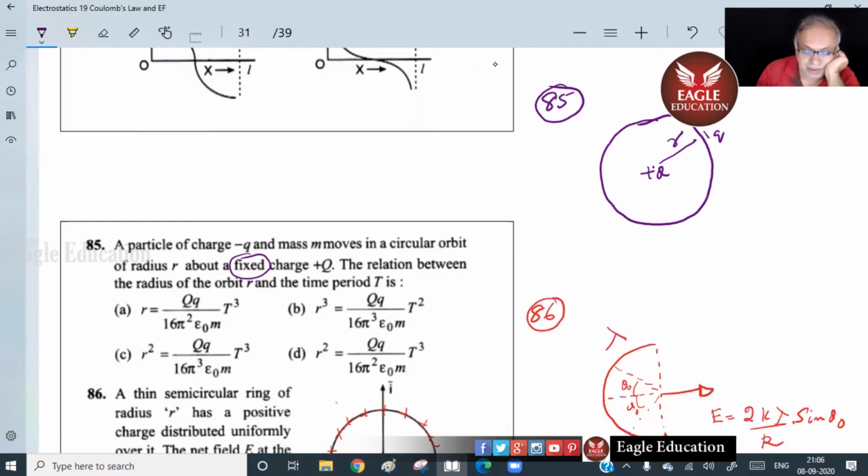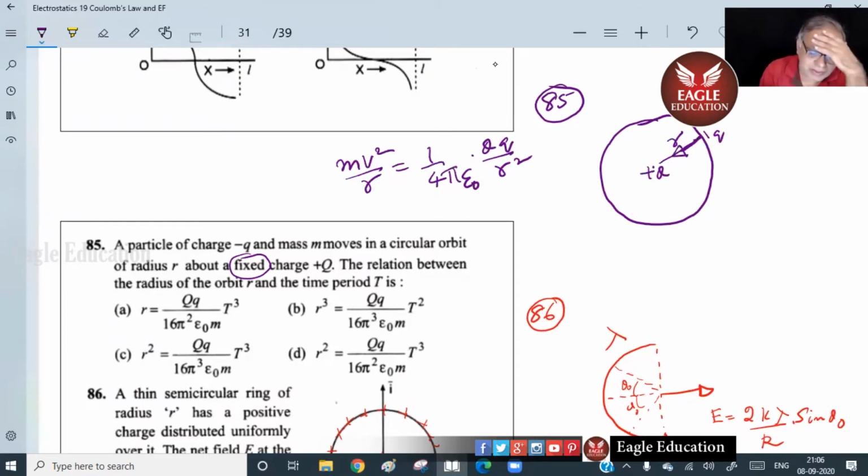Okay. Now look at this. The centripetal force is provided by the electrostatic force. That is m v square by r is equal to 1 by 4 pi epsilon 0 q into q by r square. That force is the one which is the reason for its circular motion.